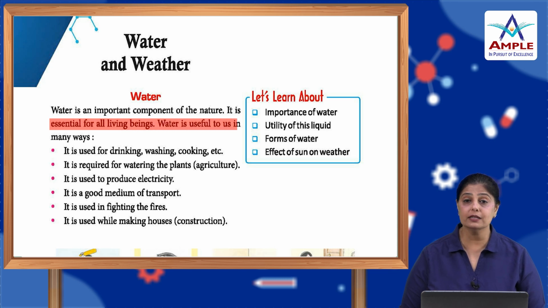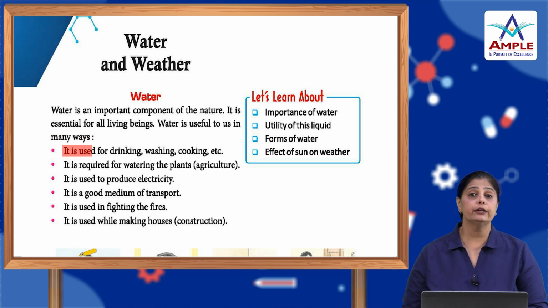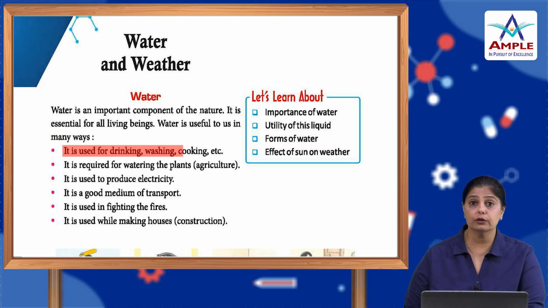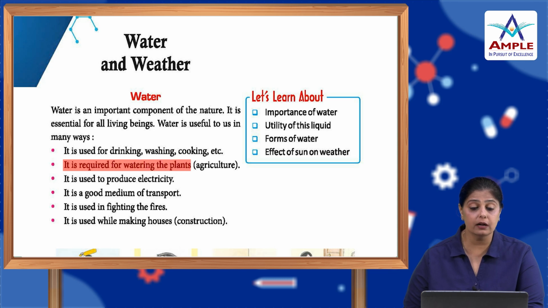Water is useful to us in many ways. So, we use water for everything and anything that we do on a daily basis. It is used for drinking, washing, cooking, etc. Imagine a day without water. How would you feel? It is required for watering the plants in agricultural fields. It is used to produce electricity. It is a good medium of transport. It is used in fighting fires. It is used while making houses or construction.